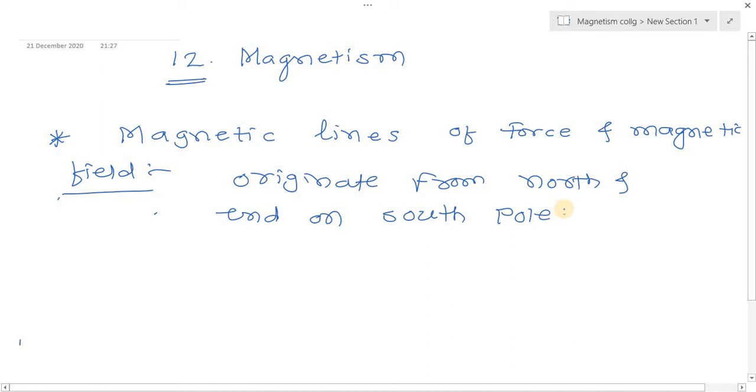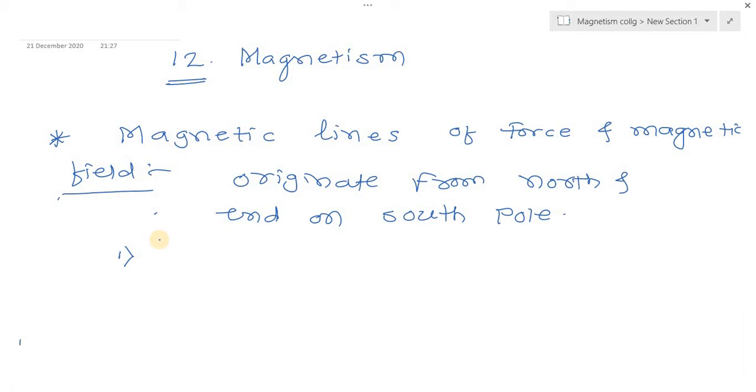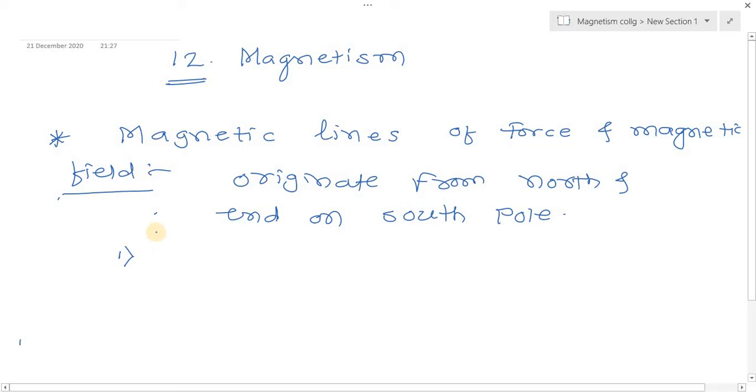Magnetic lines of force have the following properties. Let's see one by one. First property of magnetic lines of force: the magnetic lines of force of a magnet or a solenoid form closed loops. So magnetic lines of force form closed loops. In a magnet or in a solenoid they form closed loops.